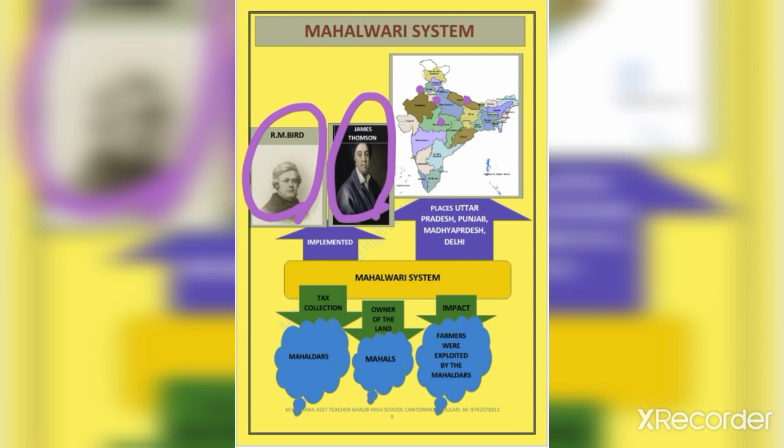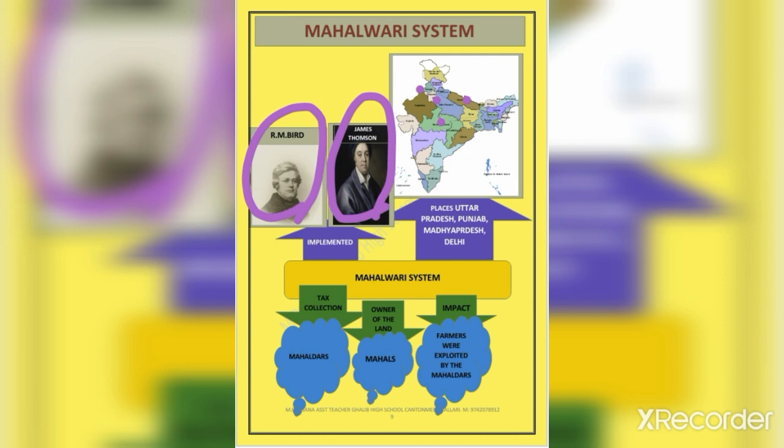The big and small zamindars were part of this system, since the company officers fixed more land tax than the expected production from the field.